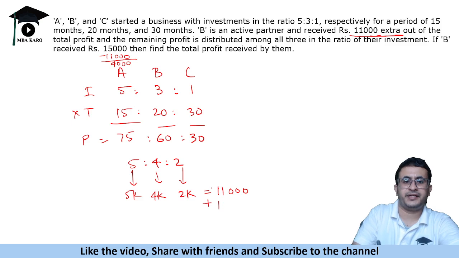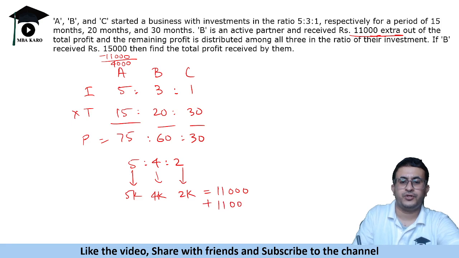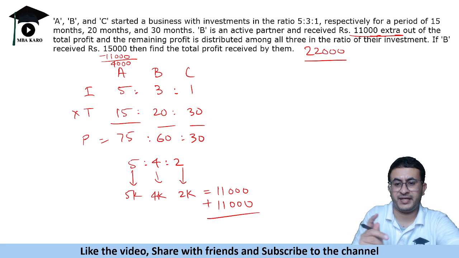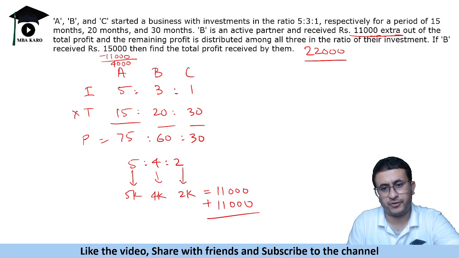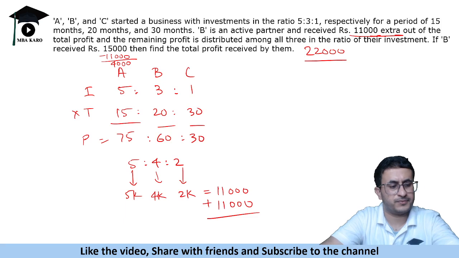Okay, and for that extra work B got 11,000. So total profit was 22,000. Okay, B gets 11,000 for managing the business and 4,000 of the remaining profit. So from that we get the remaining profit as 11,000. So total profit is 22,000.